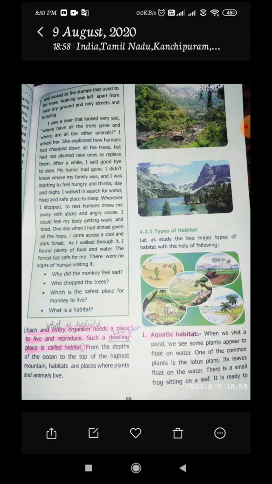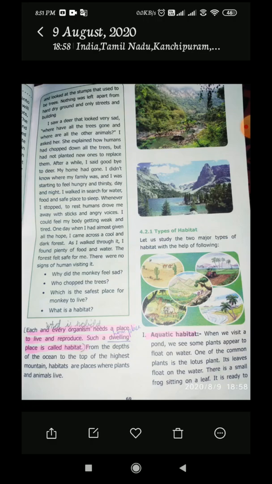The first one is classified into two types: the aquatic and the terrestrial. What is meant by aquatic, children? When we visit a pond, we see some plants appear to float on the water. So aquatic means the plants that grow in the water only. That is called the aquatic plant. Terrestrial means it fully grows on the land. So aquatic means plants grown on the water. Terrestrial means plants grown on the land. Okay, did you understand this one?